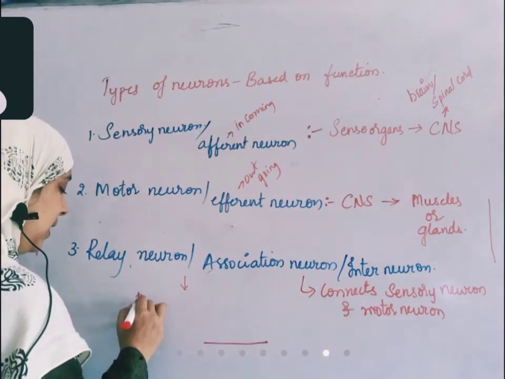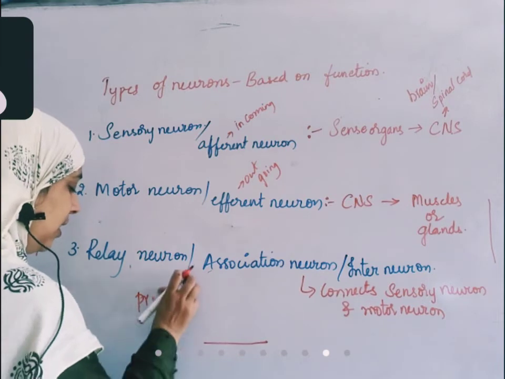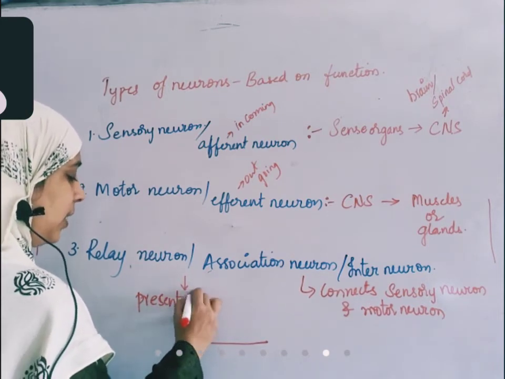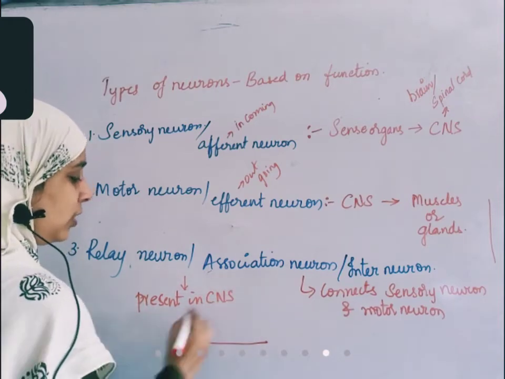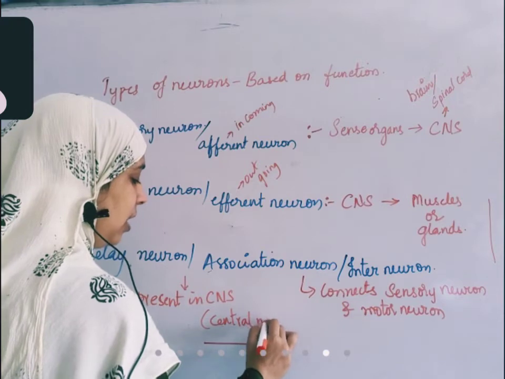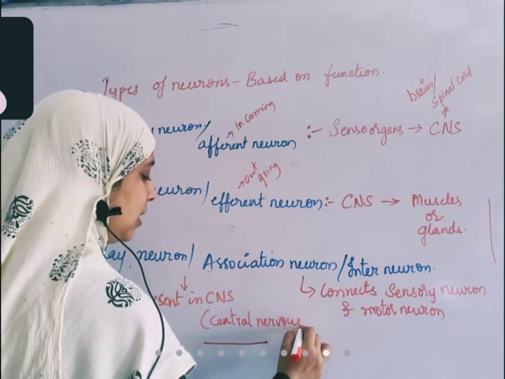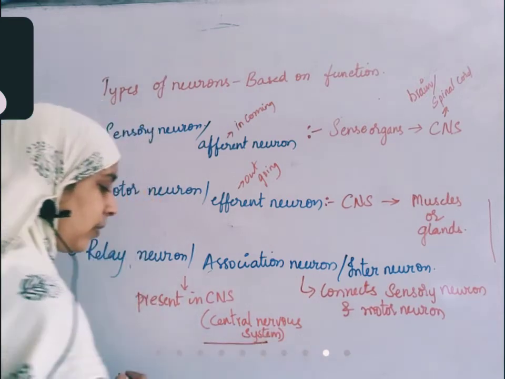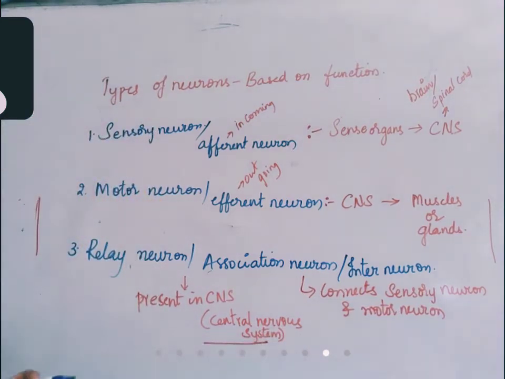They are present in the central nervous system. That means they are present in the brain or spinal cord. CNS means central nervous system. Okay? Central nervous system. Right.